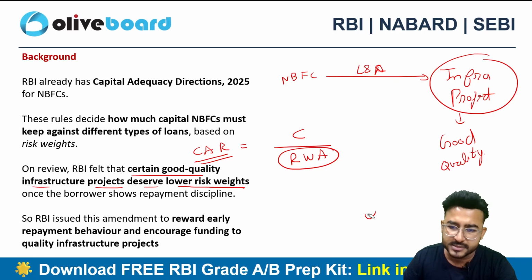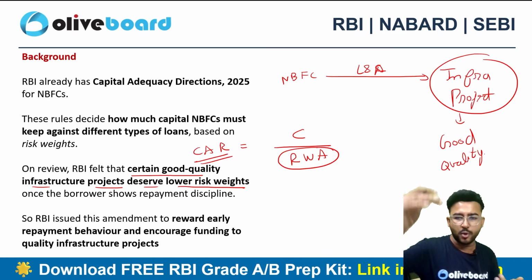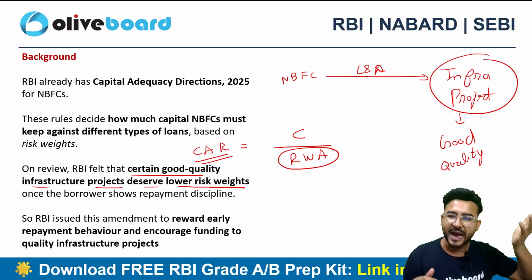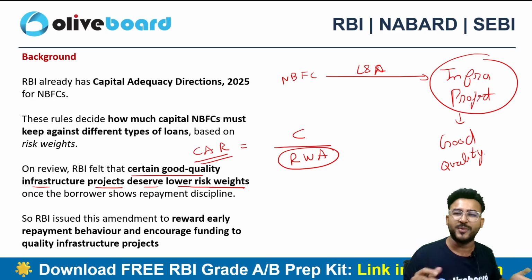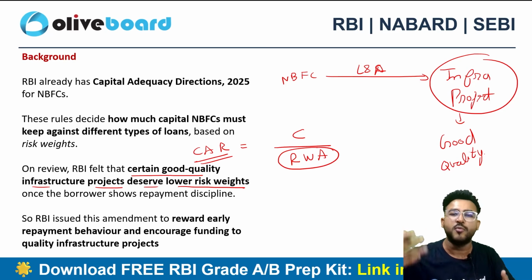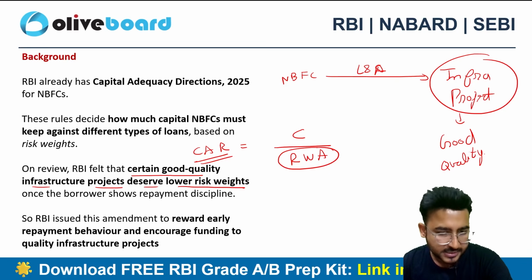So RBI here has relaxed the restriction. Why? Because the loan is of good quality. So what's the problem, right? If the loan is of good quality, let's lower the risk weight. If you lower the risk weight, the capital adequacy ratio will be high. If the capital adequacy ratio is high, then the NBFC doesn't have to maintain more and more capital in front of the risk weighted assets, right?